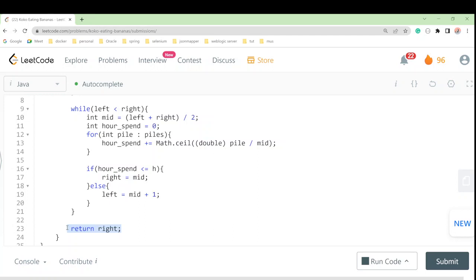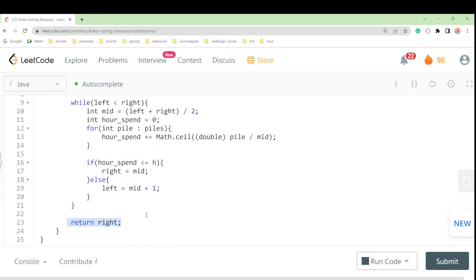See, why are we returning right? We have our target, right? And once the left and right boundaries coincide, we will find the target value, and that target value is what? The minimum workable eating speed, that is at right.